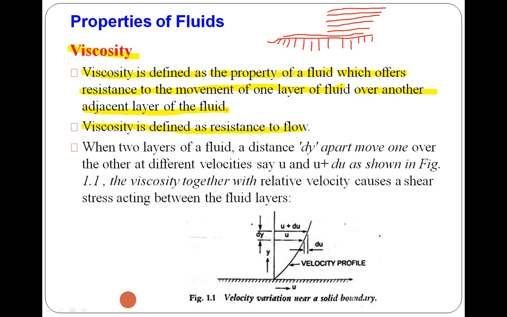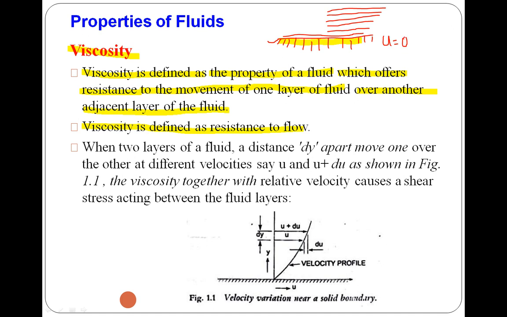So how is this resistance created? See, the river bed is stationary. So the adjacent layer of the fluid will be stationary, because the river bed is stationary. The velocity of this layer will be 0. We represent velocity by u. So the velocity of the adjacent layer will be 0.